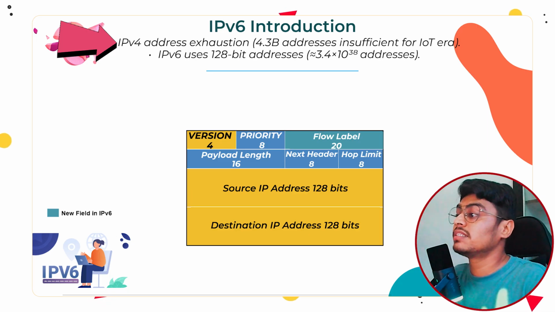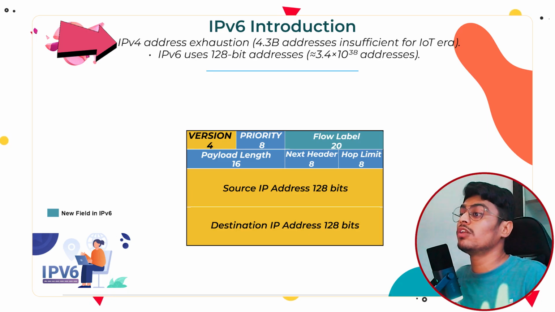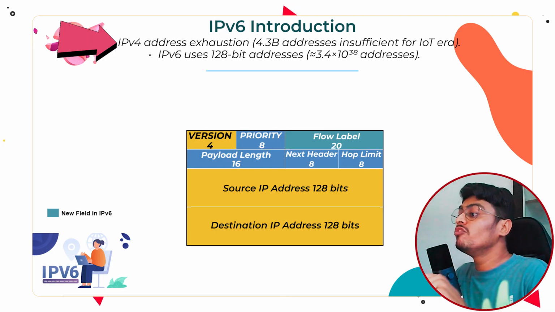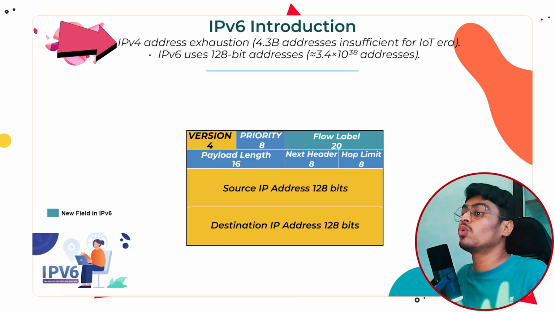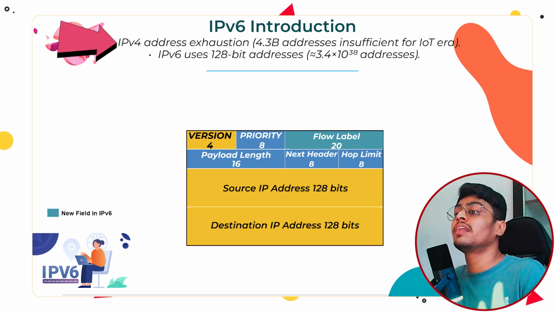We want IP addresses not only for mobiles and laptops but also for home appliances like AC, fridge, microwave, etc. Okay, we want to connect them through IoT and control them from anywhere. Because of this, the number of required IP addresses suddenly increased.